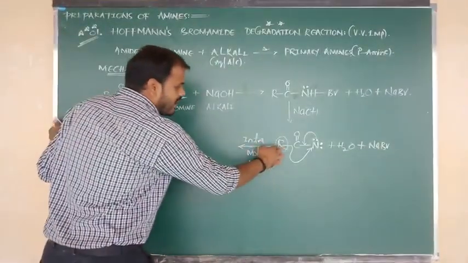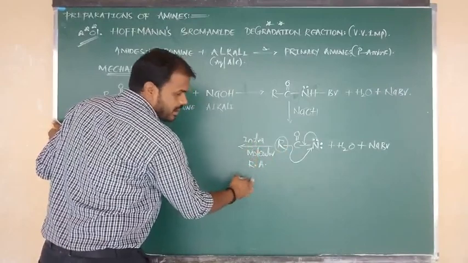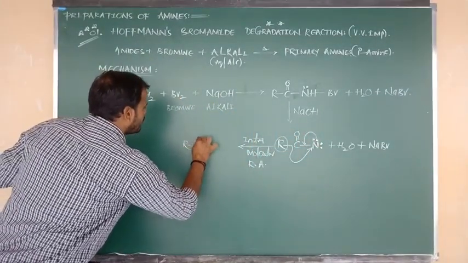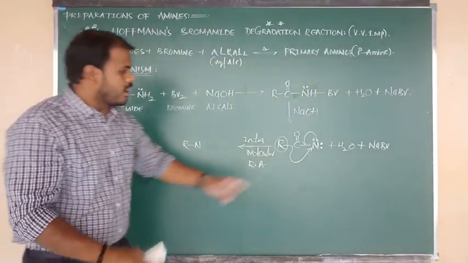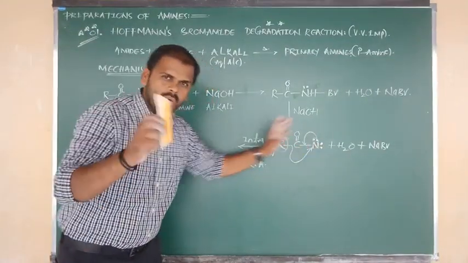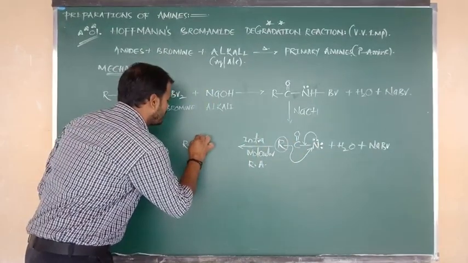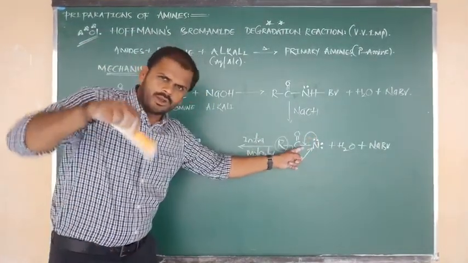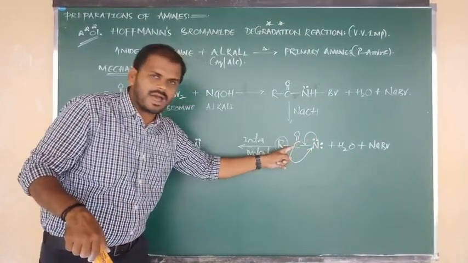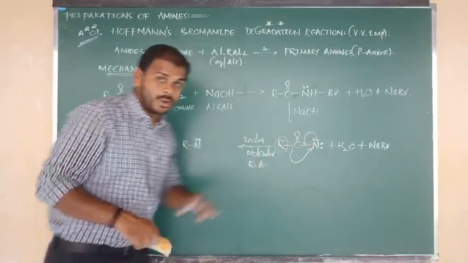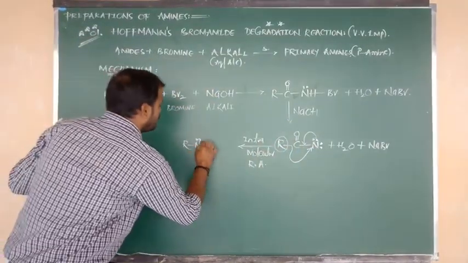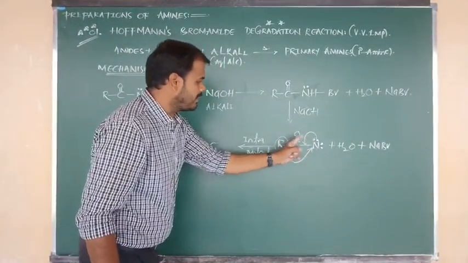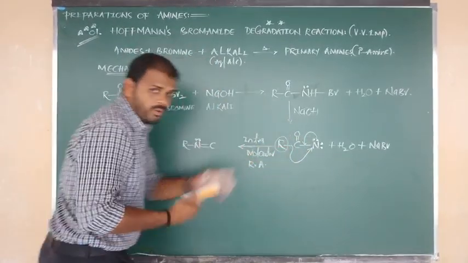Due to that intramolecular rearrangement, we now get a new compound. Actually R was bonded to C, but after intramolecular rearrangement, R is bonded to N. Yes, I am going to write R bonded to N. Now nitrogen contains two lone pairs. One lone pair remains the same, and one lone pair undergoes delocalization between nitrogen and carbon. After delocalization of that lone pair, we can write the double bond: R bonded to N, N double bond C, C double bond O.